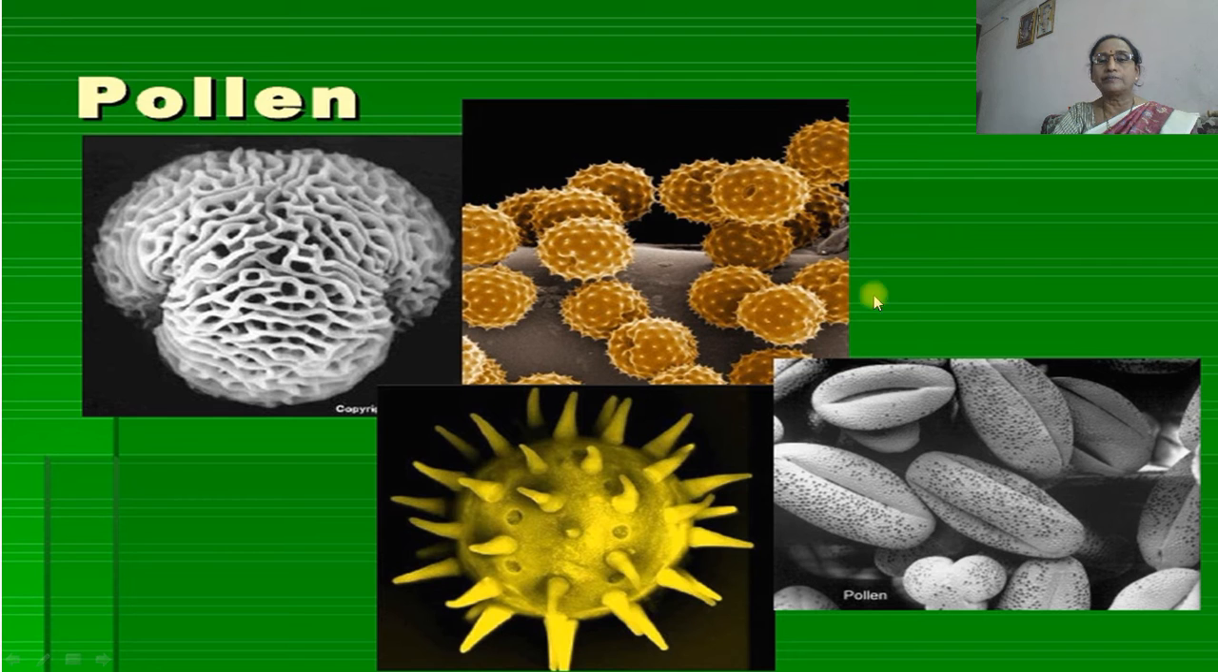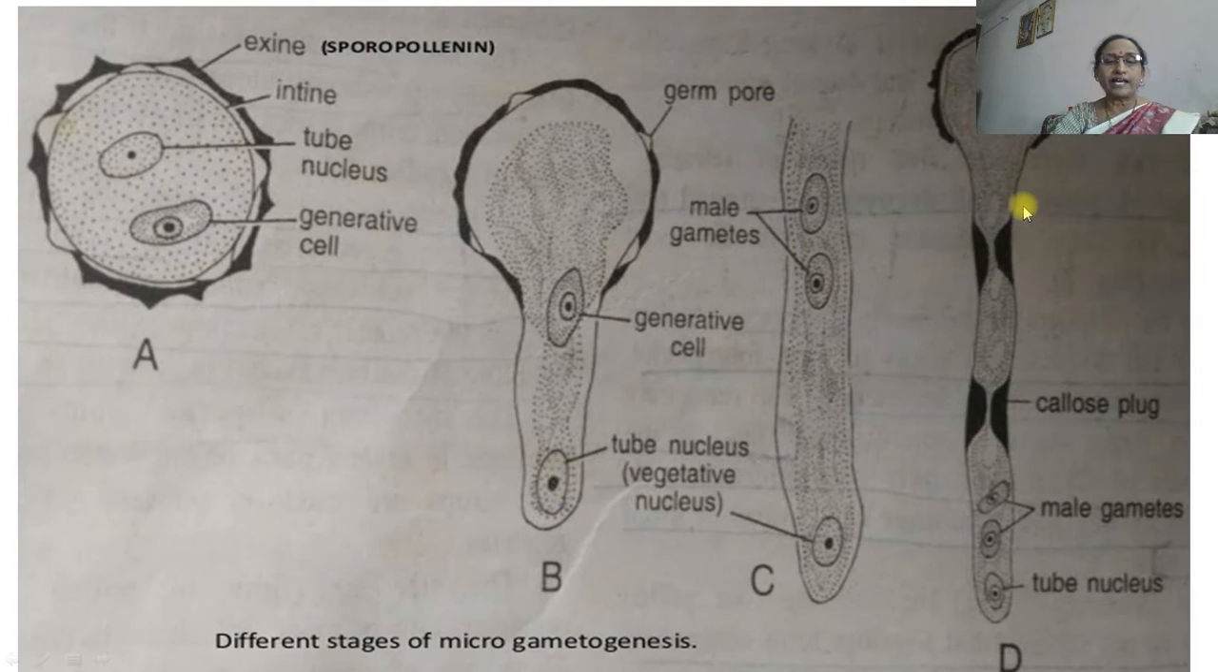So these are some pollen grains of different sizes and shapes. Here after that, different stages of microgametogenesis. This one here is the male gamete, or pollen grain, which is made up of an outermost wall, the exine, which is made up of sporopollenin. Then inside the exine there is the intine, then the pollen nucleus, the generative nucleus, and after being deposited on the stigma it starts germination, showing the generative cell and tube nucleus.